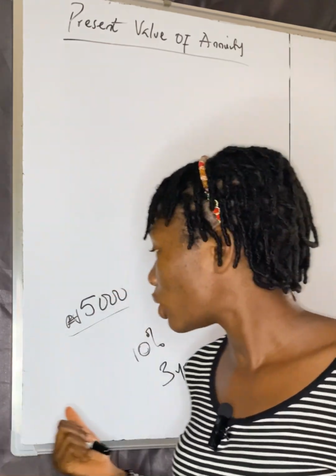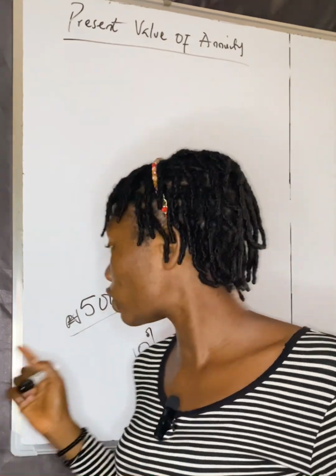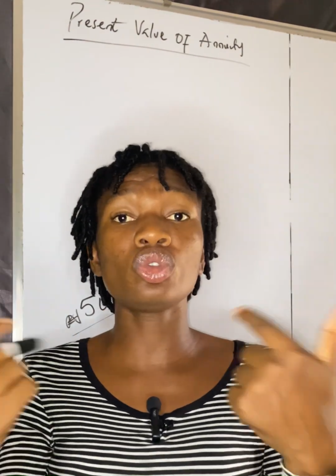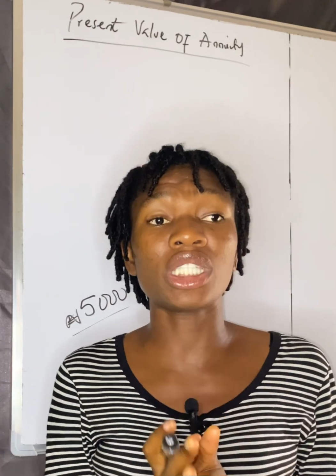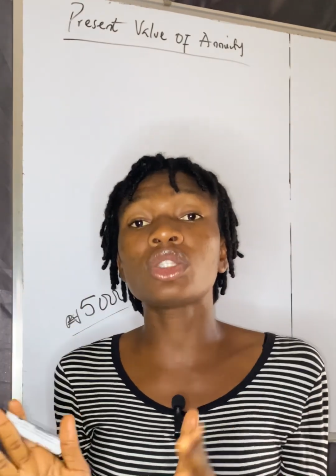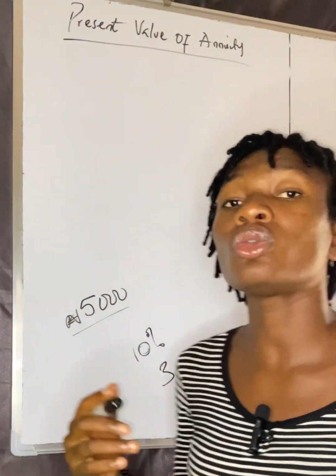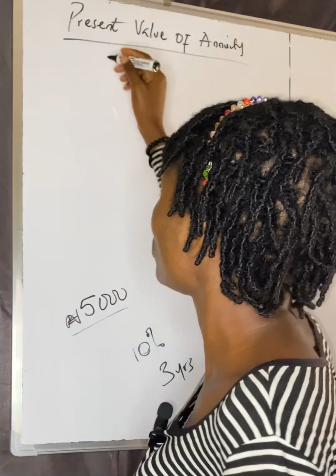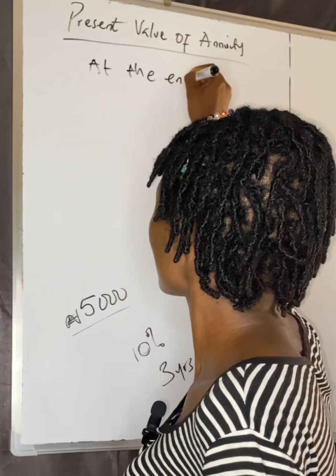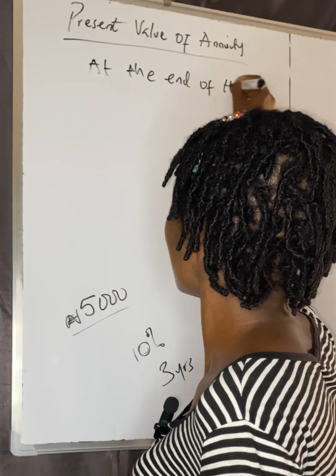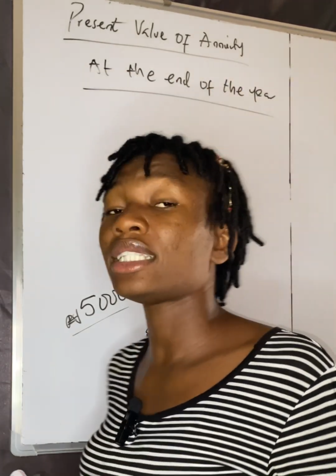So in this case, we're going to be also applying, if the payment of this money is to be made to you at the beginning of the year, or if it is to be made at the end of the year. Okay, and those methods also have different formulas. So we're going to be solving this using the two methods. Now let's assume that we want to receive payment at the end of the year.